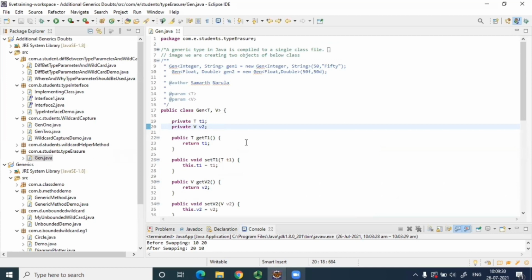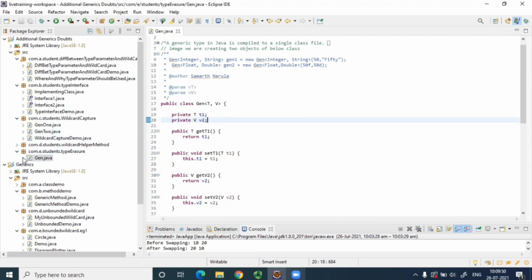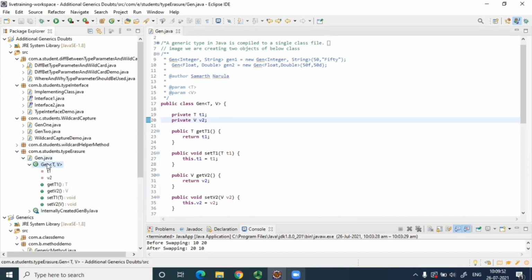If T only and one V class, both will be removed by Object, then one class will suffice. Yes, so both will be replaced by Object. So that is what Java does. While compiling it, it scraps out all the generic information that you have added, it replaces it with Object. So if you see over here, it is only creating one class out of it, correct?